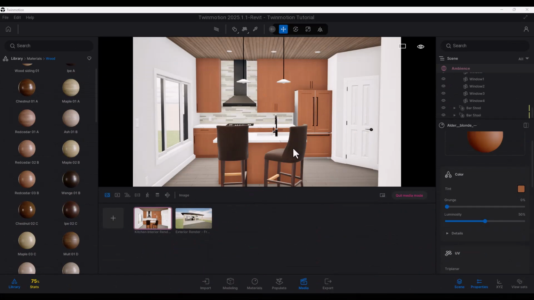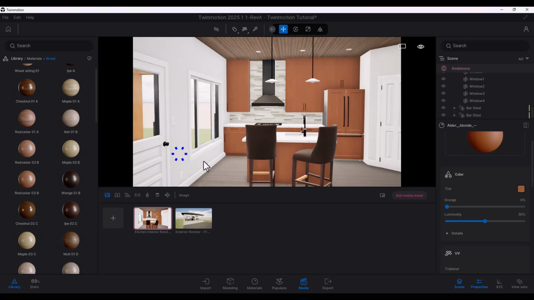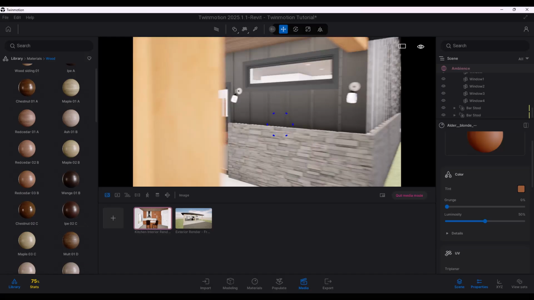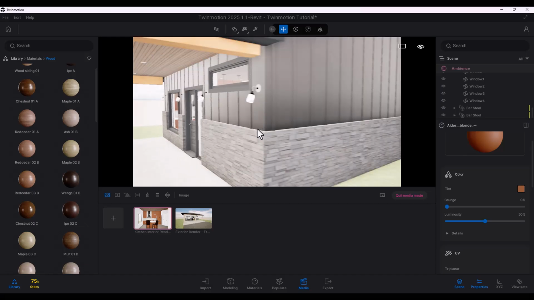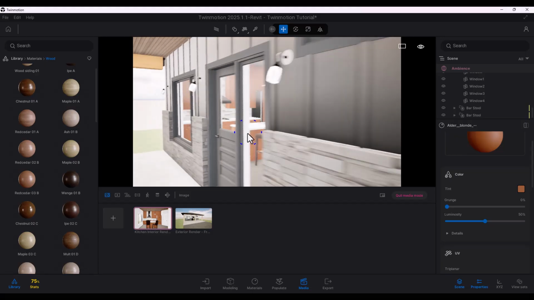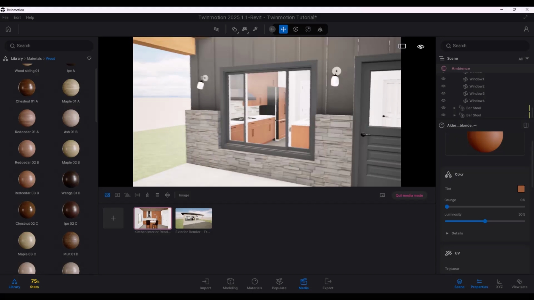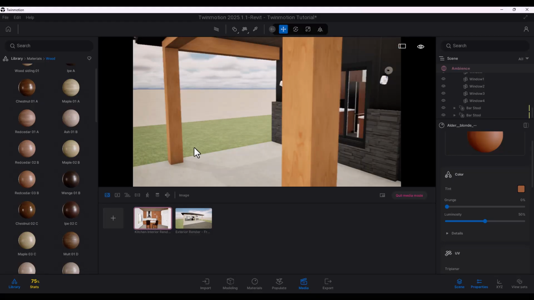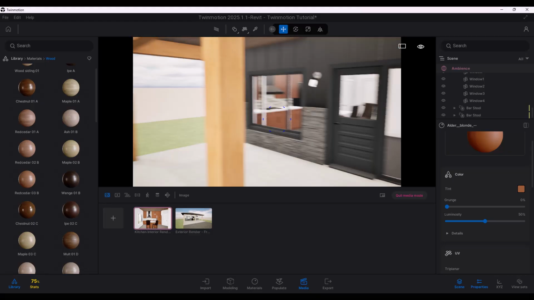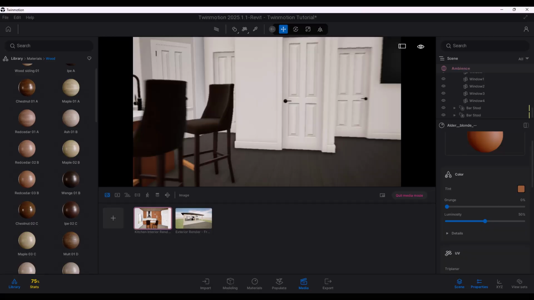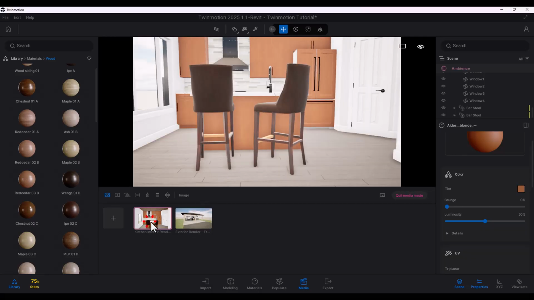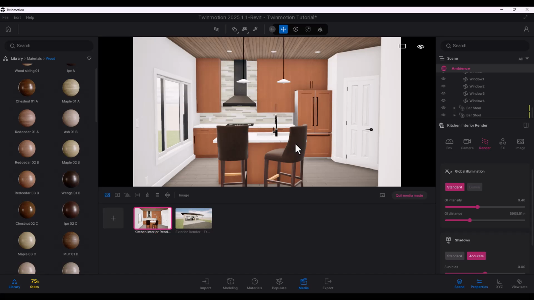All right, so I've gone ahead and I've applied some materials to my cabinets, my ceiling. I applied a wall paint to my walls, changed my board and batten outside to a bit of a darker color, and reduced some roughness on it, and everything else I've honestly just kept the same. I've changed the stone and everything else remains the same. I added a little bit more coloring to my wooden beams, posts and beams actually, and then changed the flooring as well a little bit, but other than that, nothing really changed. Everything is exactly the same.